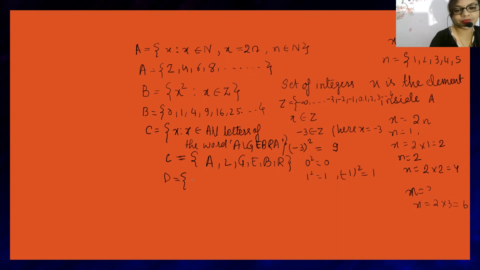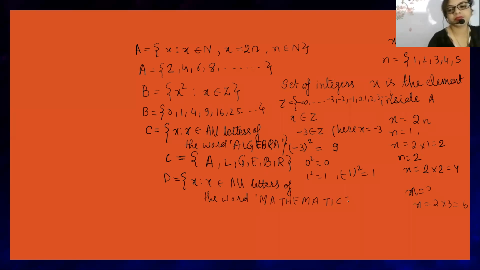Fine. So now tell me, write only the form x such that x belongs to all letters of the word mathematics. Then type only the letters of it.